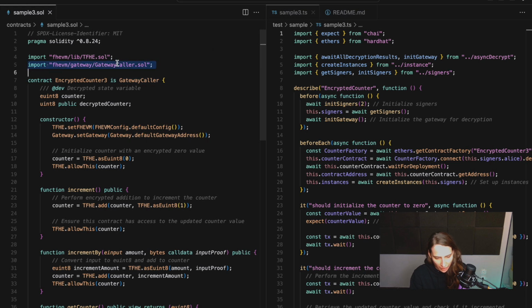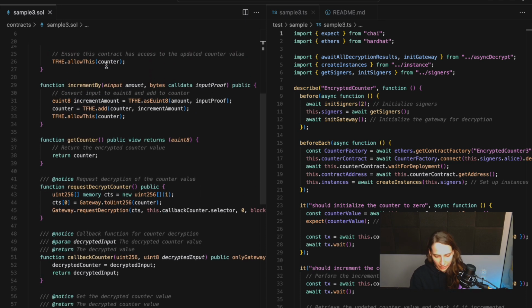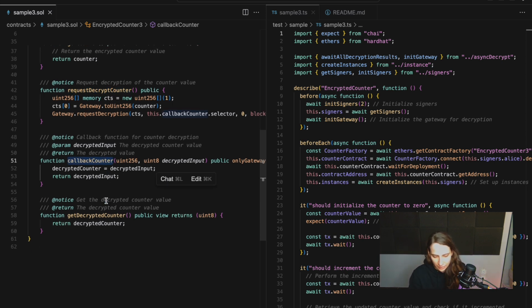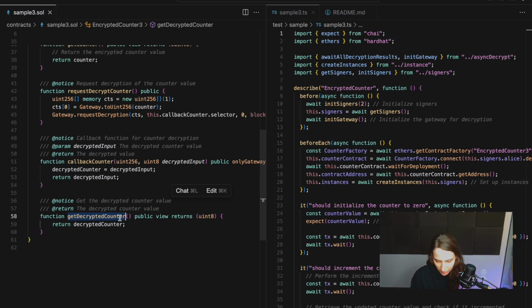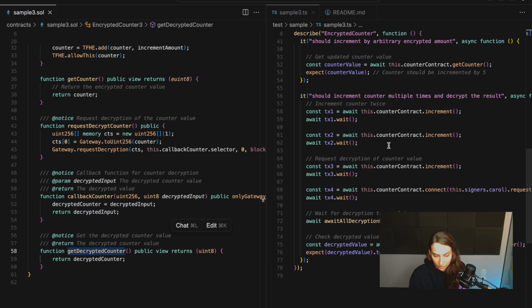And we have to add and import a new smart contract called gateway caller. So we are interacting directly between the gateway caller. And how this works, this is an asynchronous operation. So we are requesting decryption counter, and then this basically calls a callback. And in the future, when this computation happens, we can get a decrypted counter. Everybody basically who has access to this contract can get this decrypted counter after this decryption request has passed.